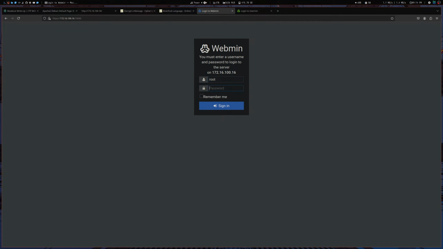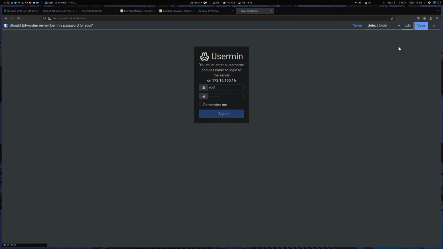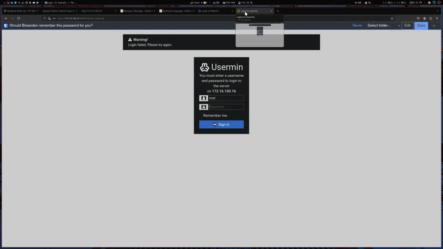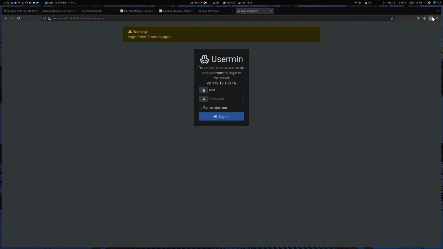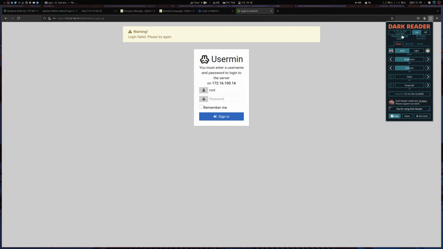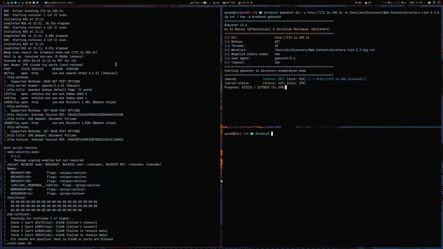Let's check for root. Does it work? Let's check here as well. Root. It says login failed. Okay, same here. Sorry about that.